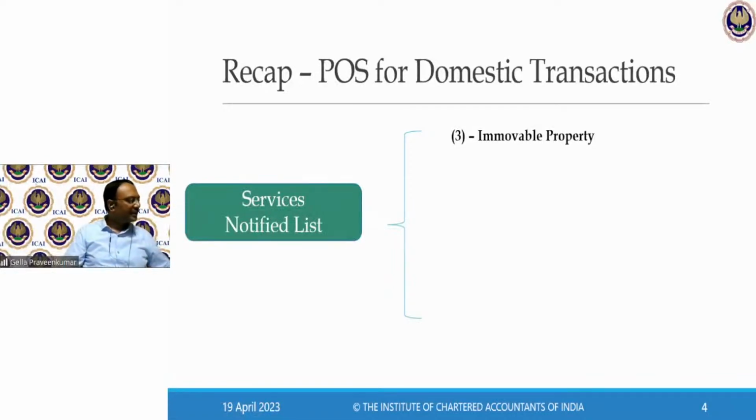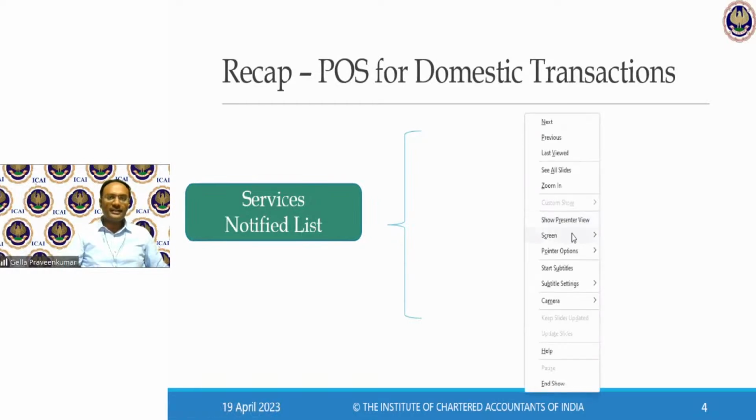Now, with respect to services, services are intangible. So what they have done is broadly identified the place of supply on the following basis.